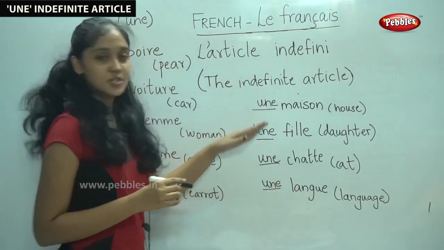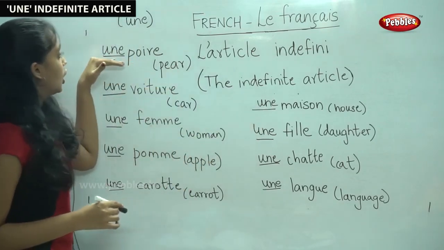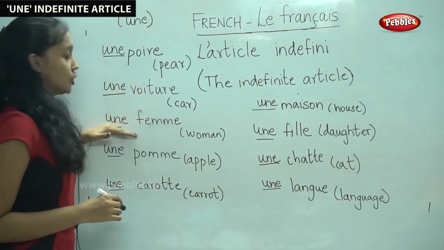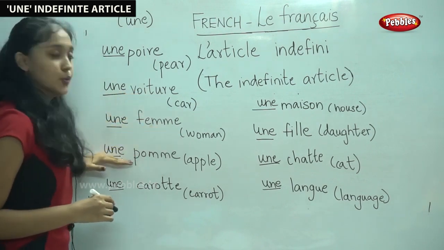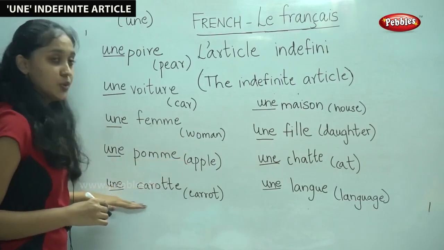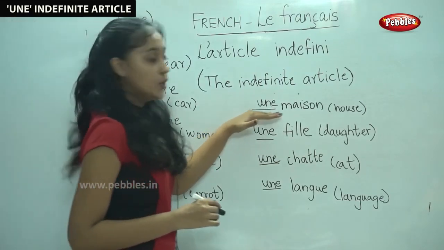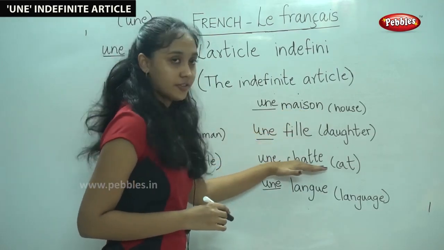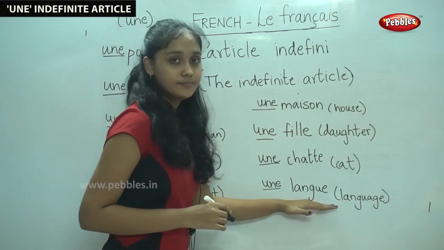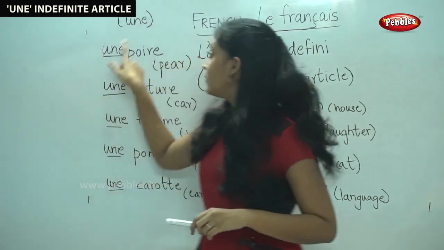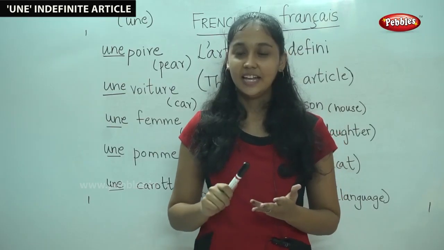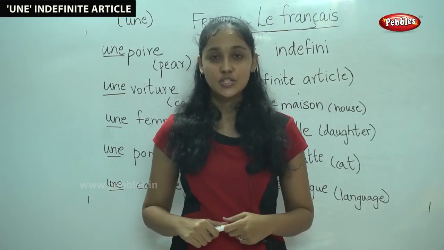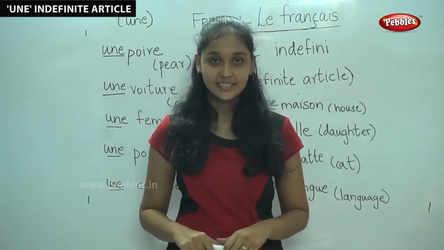So, I hope you understood it. Let us go over it once again. Une poire. Une voiture. Une femme. Une pomme. Une carotte. Une maison. Une fille. Une chat. Une langue. So, now we have learned the use of un and une. What do we need to learn next? Yes, the use of the indefinite article des.